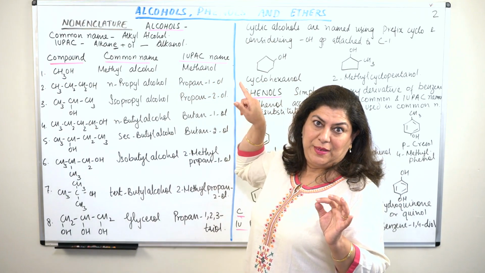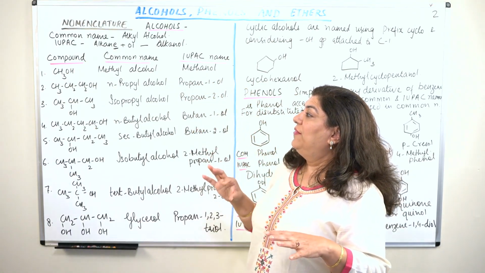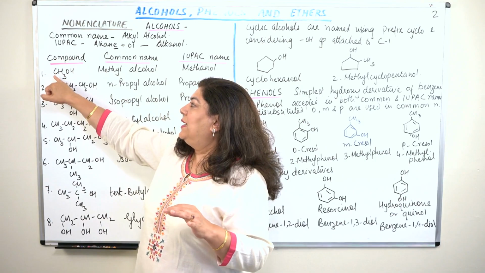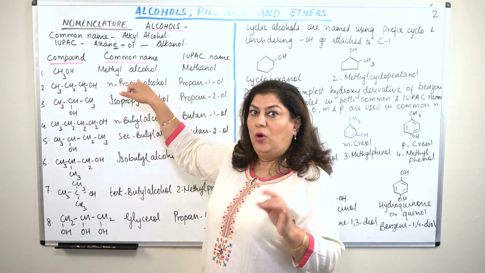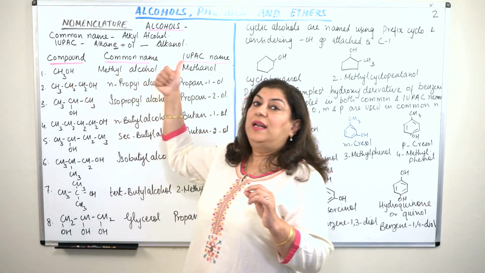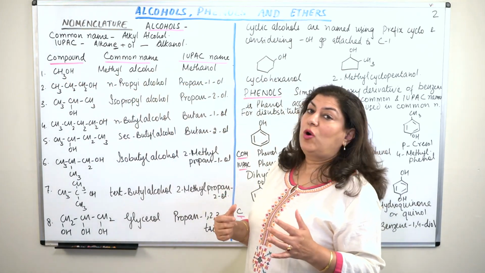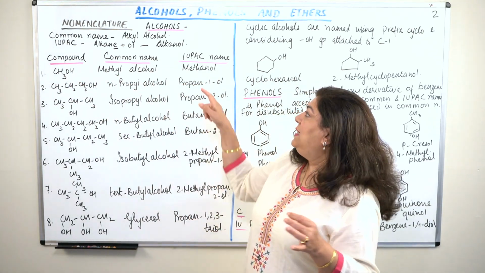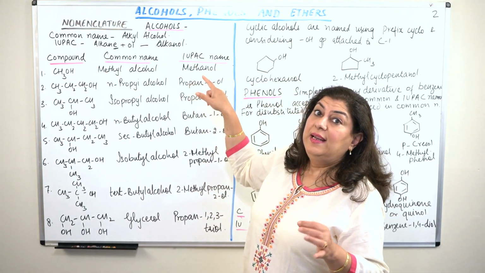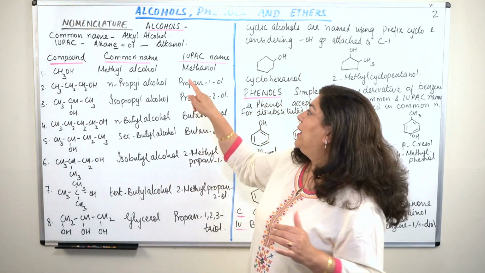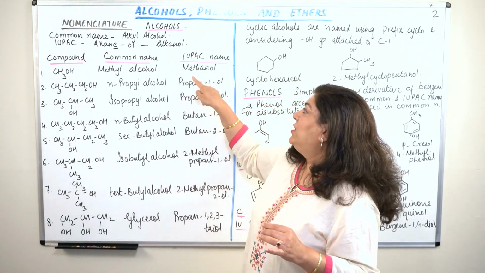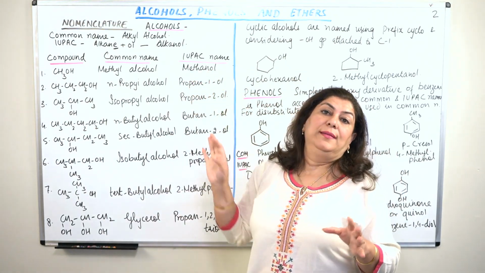And if it was CH3CH2OH, then it would have been ethyl alcohol in common nomenclature. And in IUPAC nomenclature, we would have called it ethan, and the E will be eliminated. Instead of E, we write OL. So it will become ethanol.